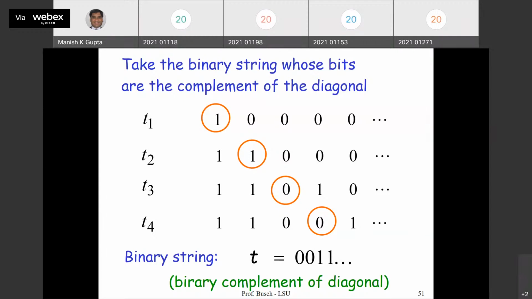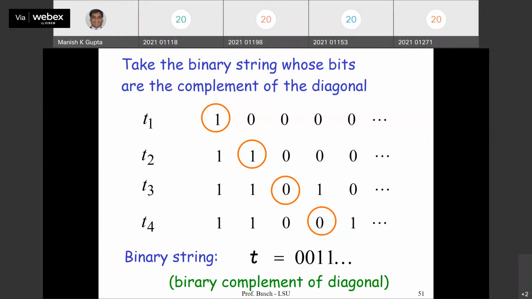Now, I am saying that the power set is countable. I have assumed that, and I have listed all the elements, right? I have shown you that each element of the power set corresponds to a binary string, so everything is written as a binary string. Now I am producing a binary string T, which is created like this. The first element is the complement of the first diagonal element. This produces a contradiction actually. I'll show you that our assumption is wrong. So this is 0, this is 1, this is 0, this is 0, this is 0, this is 1, this is 1. Do you understand that? Everything is the complement of the diagonal.